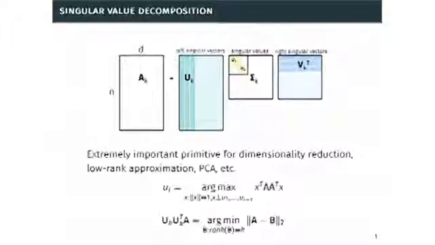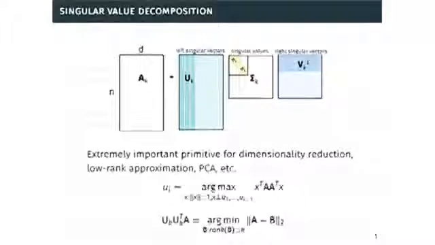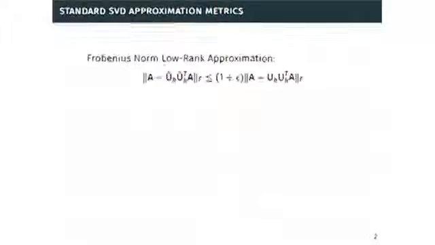Now, the singular value decomposition is somewhat of a complex object. What does it actually mean to approximate it? I'll just review some standard approximation metrics. The SVD gives optimal low-rank approximation, so we can ask an approximate SVD to give near optimal low-rank approximation. Specifically, I want to return a set of k singular vectors, which I'm denoting here as U tilde k. And I want, when I project onto these singular vectors and look at my Frobenius norm error with respect to my original matrix, that this error is nearly as small as the optimal Frobenius norm error for a low-rank approximation.